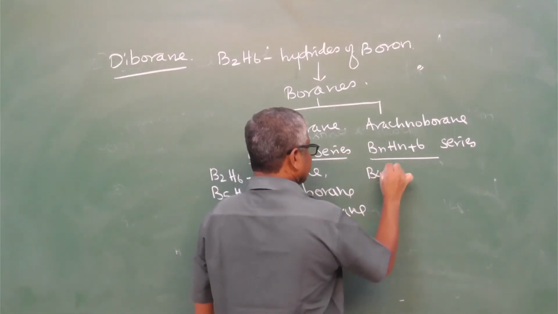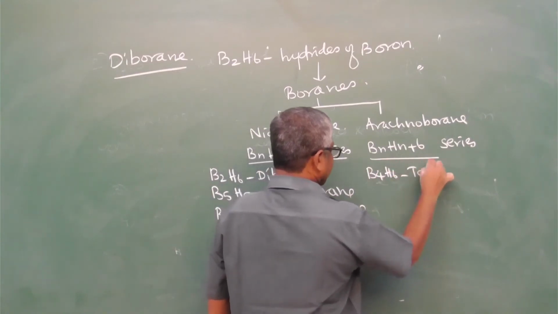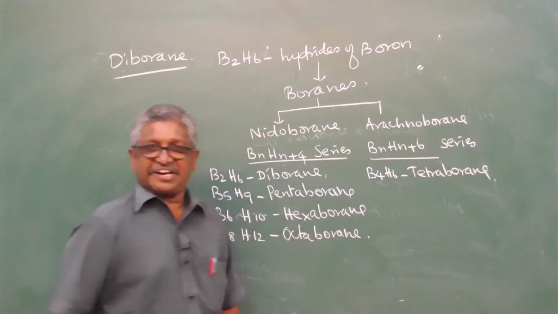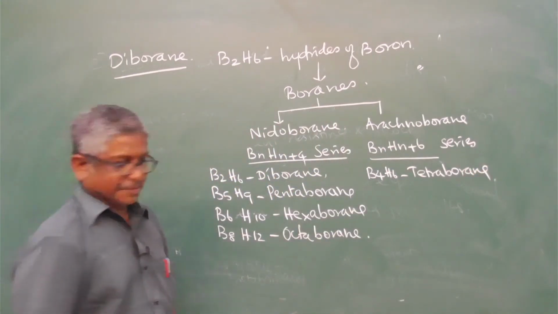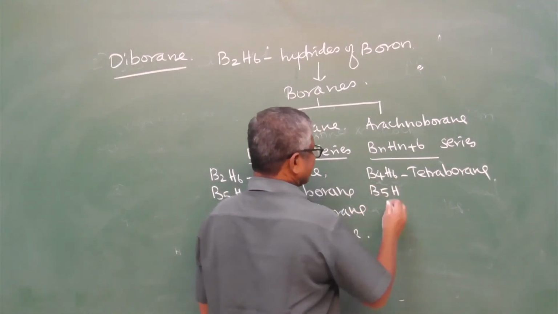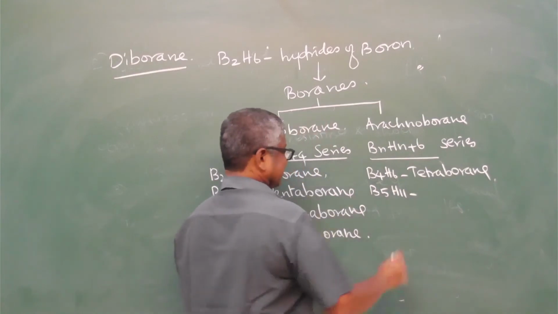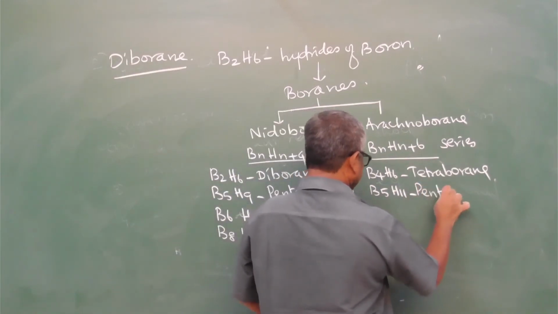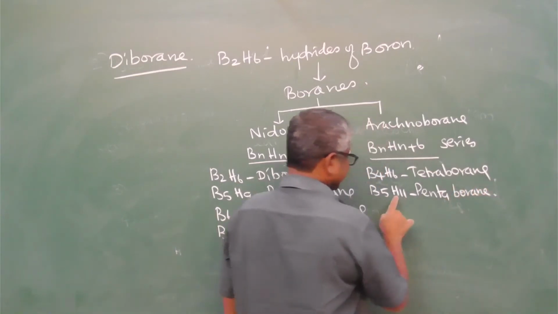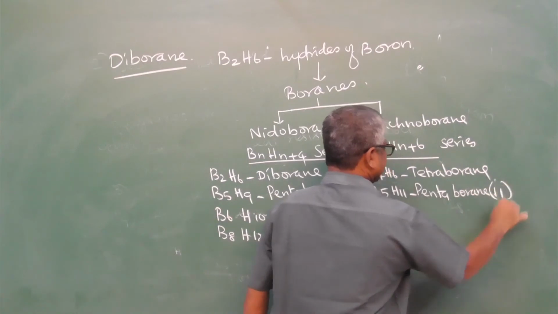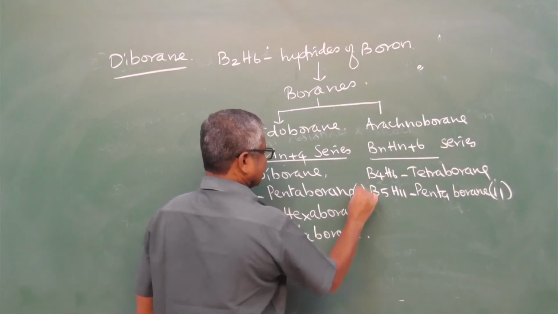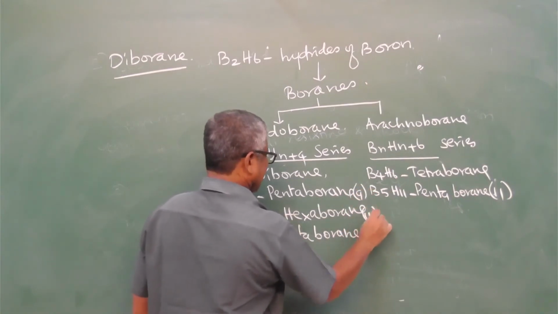B4H10 is tetraborane. B5H11 is pentaborane. The number of hydrogens is written in the bracket. Here also, the number of hydrogens is written in the bracket.